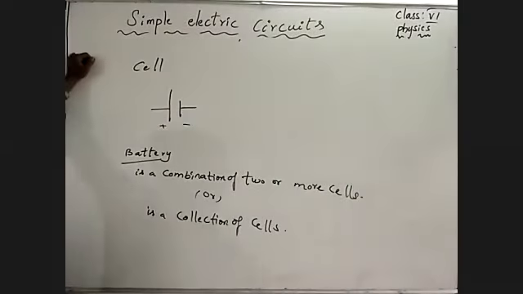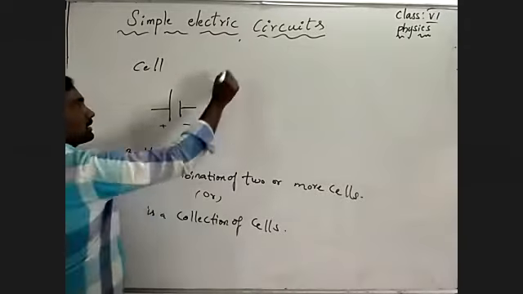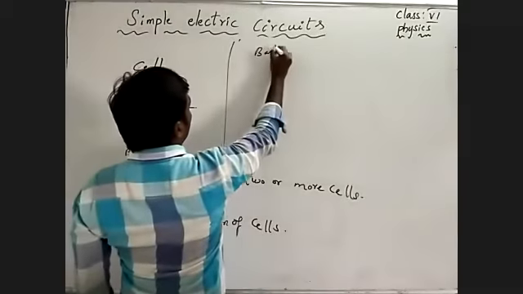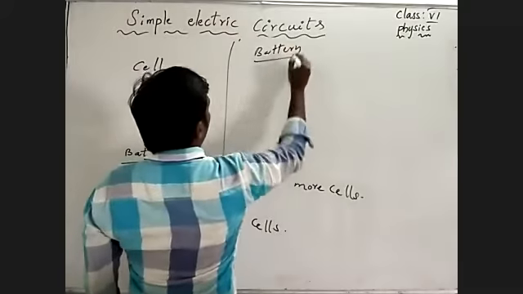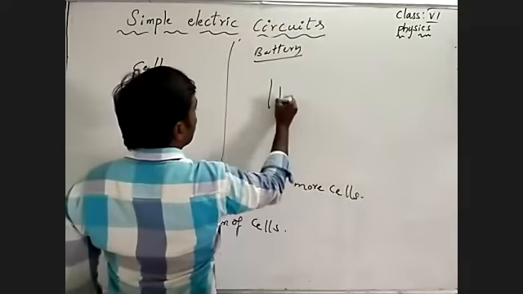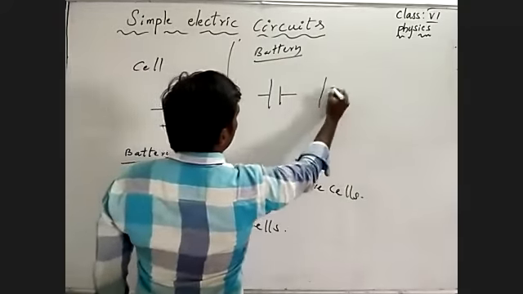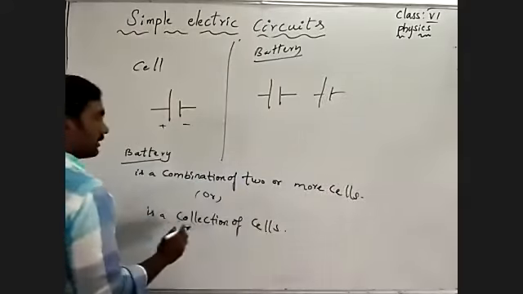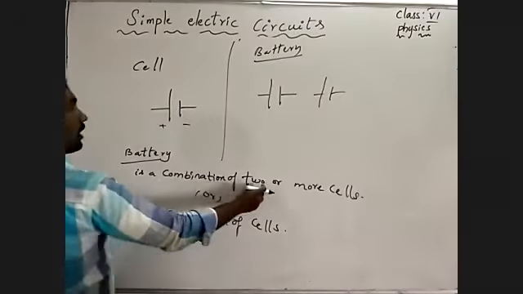This is the battery symbol: this is one cell and this is one cell. It is a combination of two or more cells.